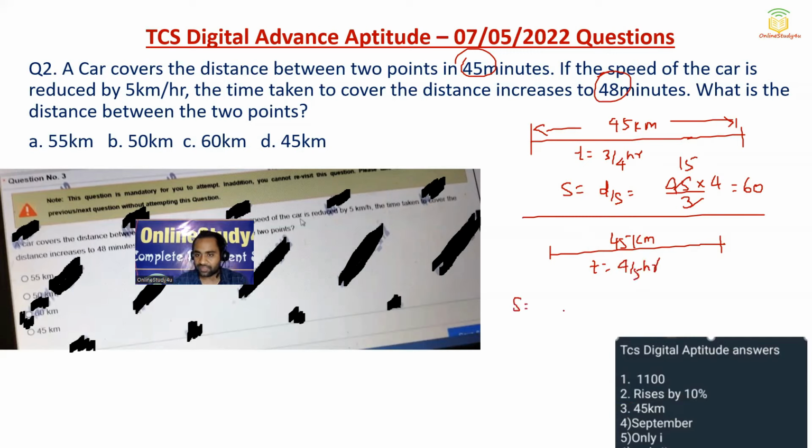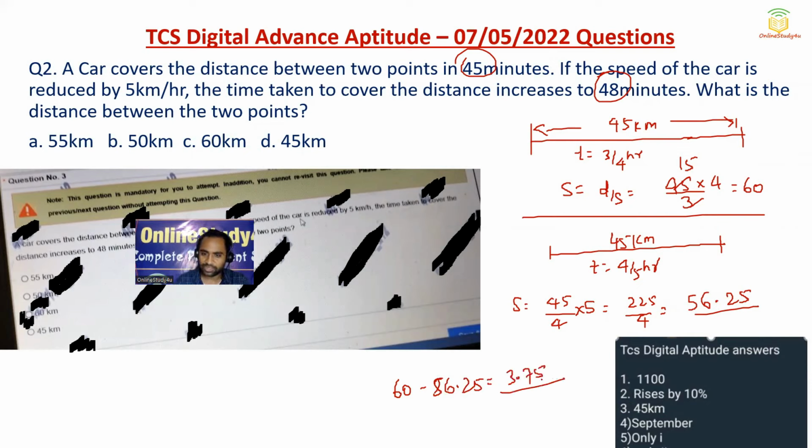So what will be the speed? So 45 divided by 4 into 5. Now if we try to divide 225 by 4, 4 5s will be 20 and 4 6s will be 24, so 56.25. If you subtract this, you will be getting around 3.75. Okay, so 3.75 plus this will be 4 and plus this. So 3.475 kilometer per hour.